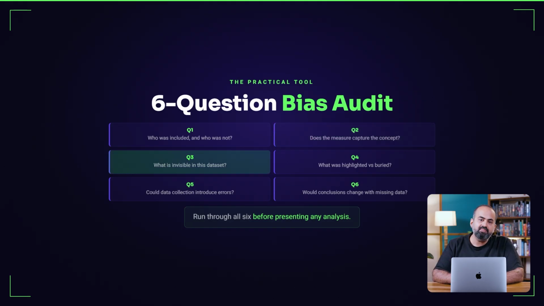Third, what is missing that could matter? Community resilience and informal systems are not captured. Fourth, which findings are highlighted and which are not? Key contexts such as variation and exclusions must be included. Fifth, could data collection introduce errors? Data quality concerns may affect results. Sixth, would conclusions change if missing data were included? This should be tested, not assumed.